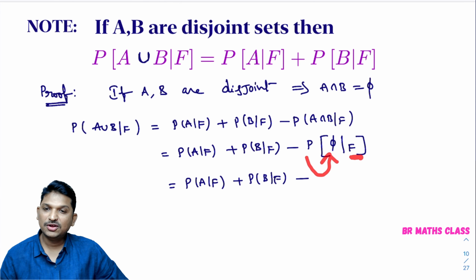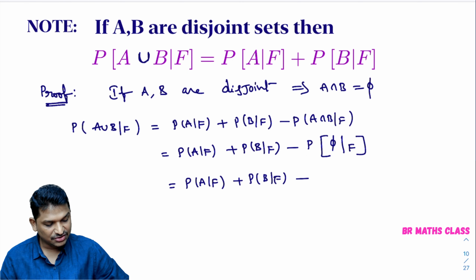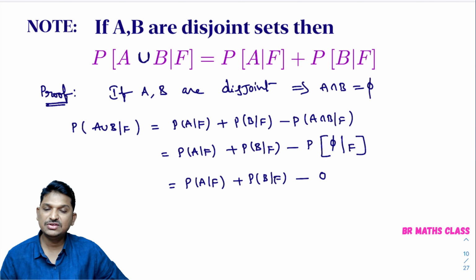Whatever has happened, the probability of an impossible event is 0. This we learned in class 11 only. The probability of an impossible event is 0, and the probability of a sure event is 1. These things we already learned. So what will this become? The probability of an impossible event when F has already occurred is 0. The probability of an impossible event is always 0.